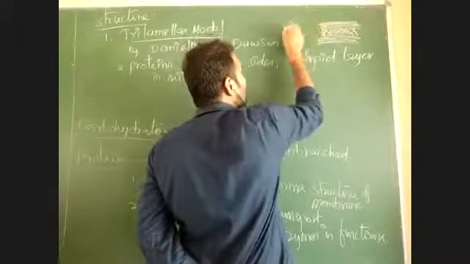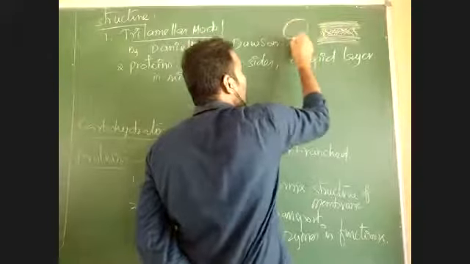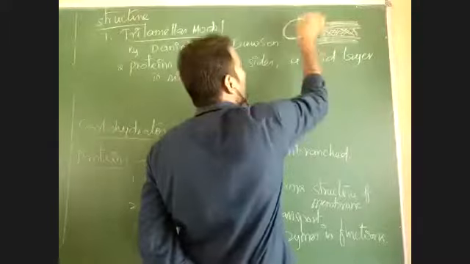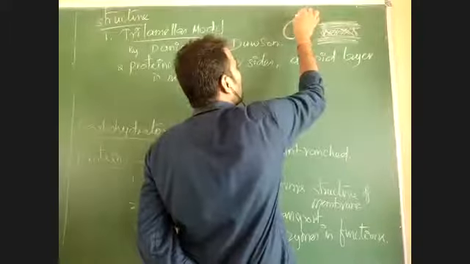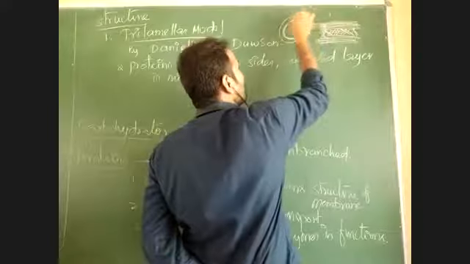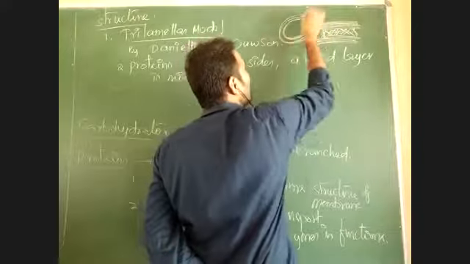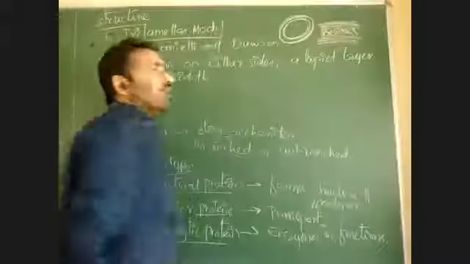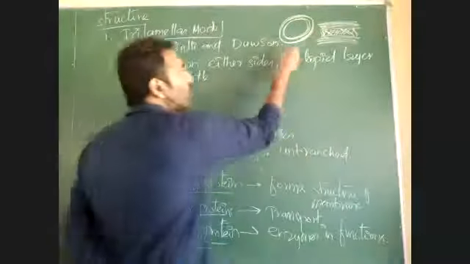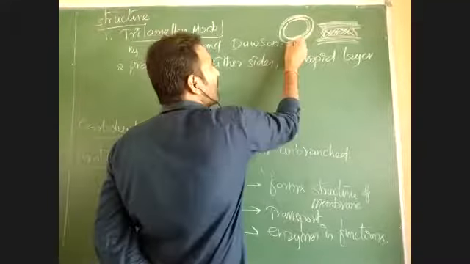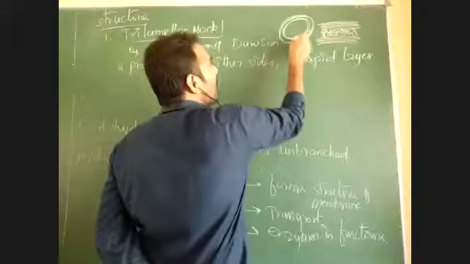That means, suppose this is a cell, this cell membrane has one protein layer. This is one protein layer, and there is a lipid layer here that is again surrounded by a protein layer. According to the trilamellar model, there are two protein layers sandwiched with a lipid layer.